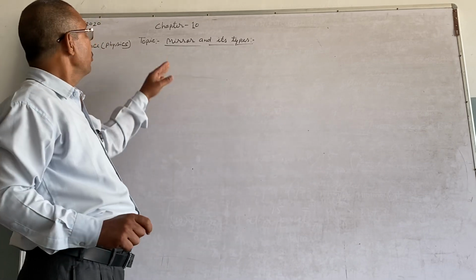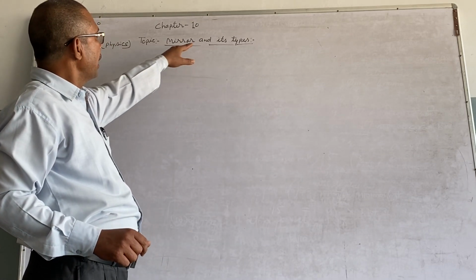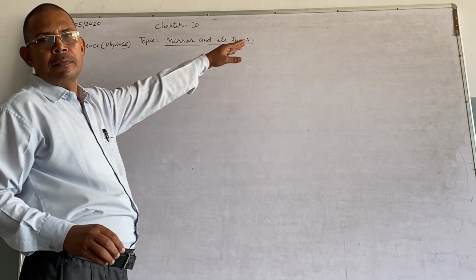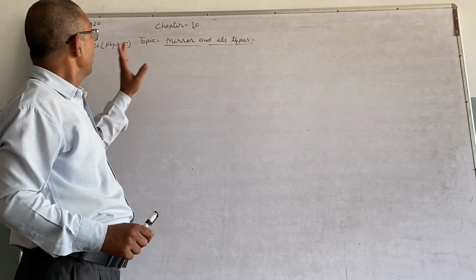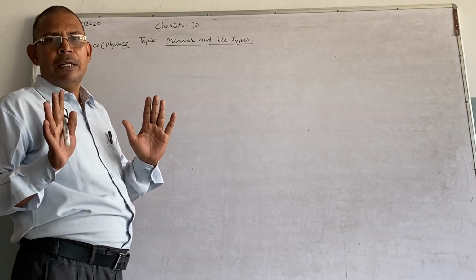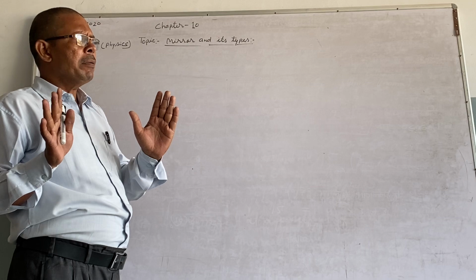Today I am going to tell you about mirrors and their types. See, what is a mirror? A mirror is a reflector.